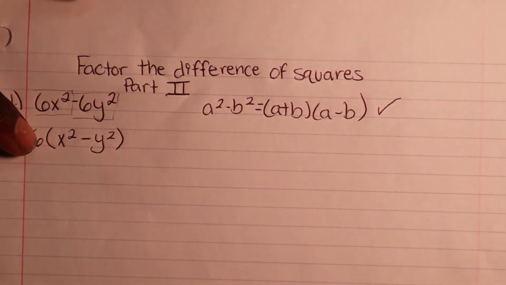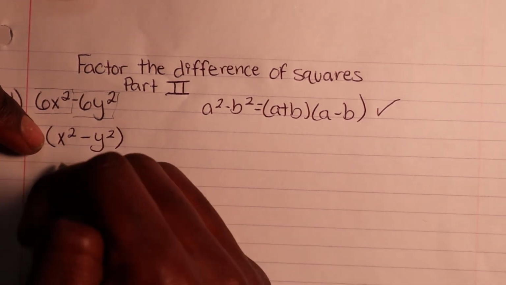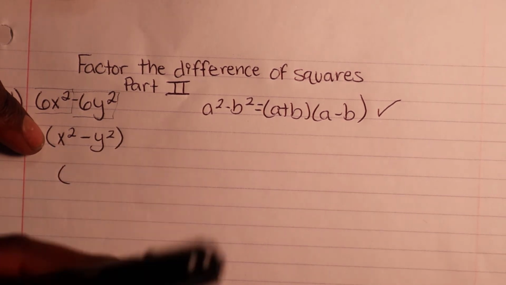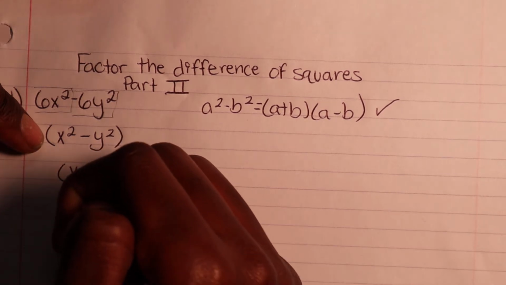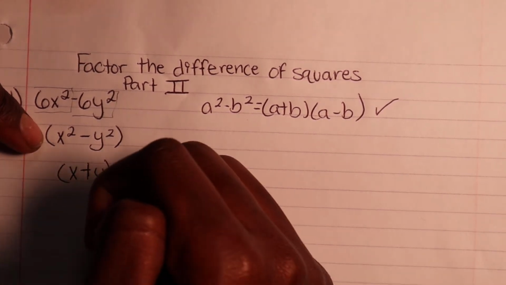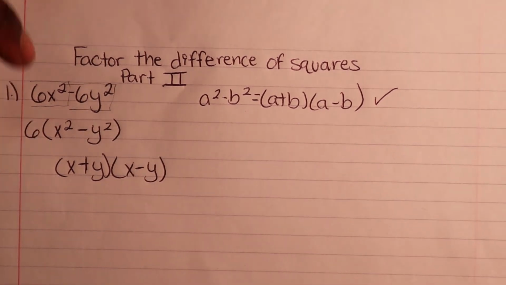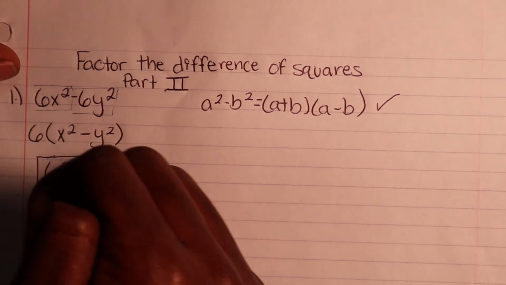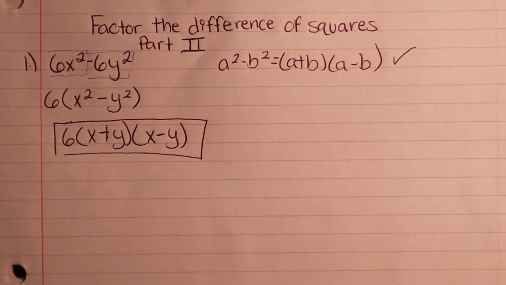Since the 6 is taken care of, let's not focus on that, but just focus on what's inside. All we know is it's x squared minus y squared. So there's going to be an x here, an addition sign, and a y here, and another x here minus your y, correct? And our 6 right there. That is your final answer.